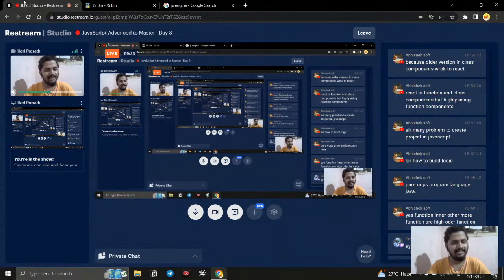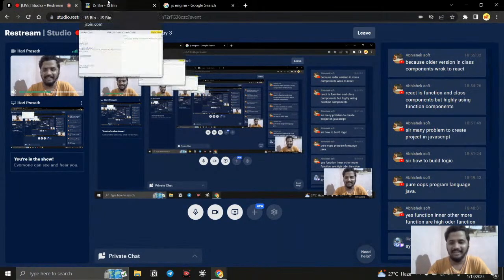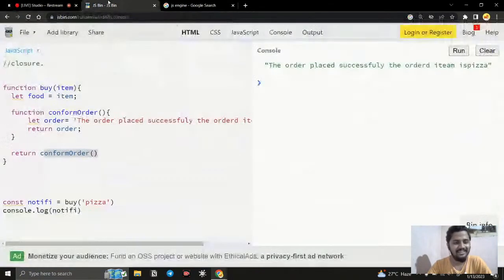Yeah, it will work in React. Yes, of course, React will work in a class-based component. Yeah, what's the problem? It will work fine in the class-based component. No problem with that. Okay. Yeah.